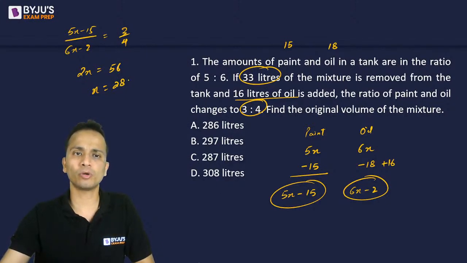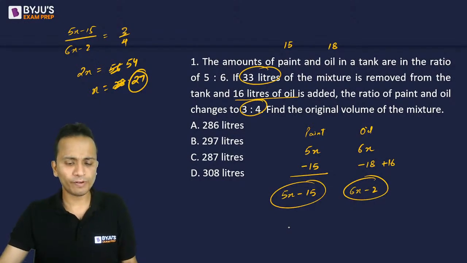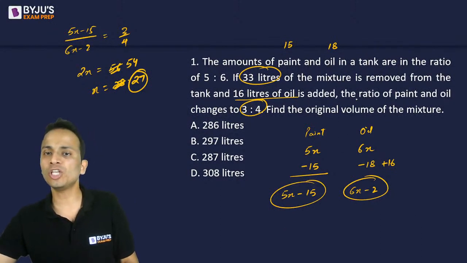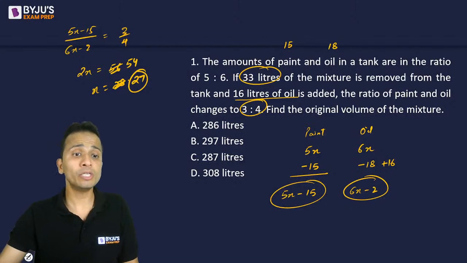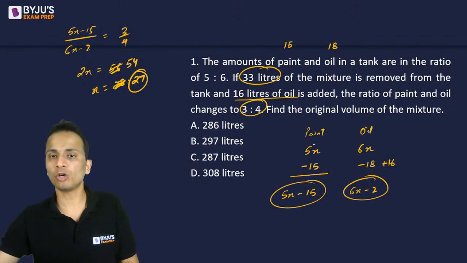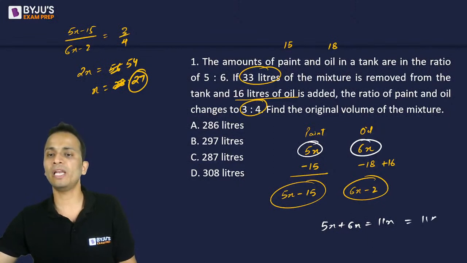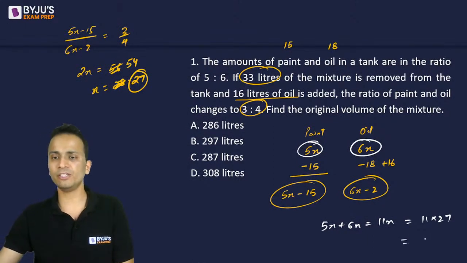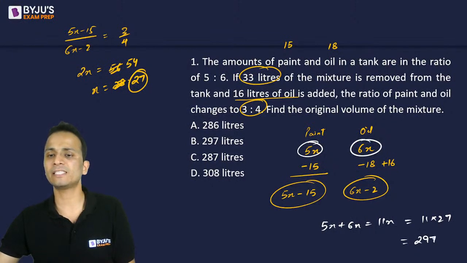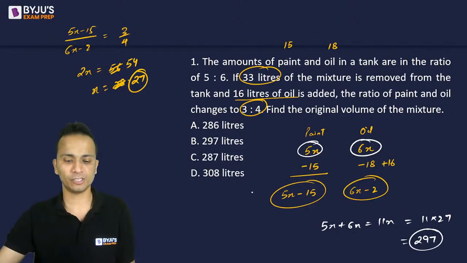Is it? No, no, no. It's 54, not 56. So the value of x will come out to be 27. Now we have got the value of x, that is 27. Now we have to find out the original volume of the mixture. What was the original volume of the mixture? The original volume was 5x plus 6x, that is 11x. The value of x is 27, so 11 into 27, that is 297, will be the final answer of this question.